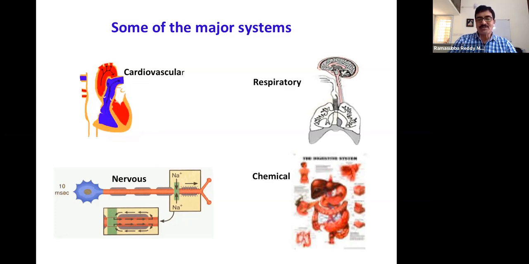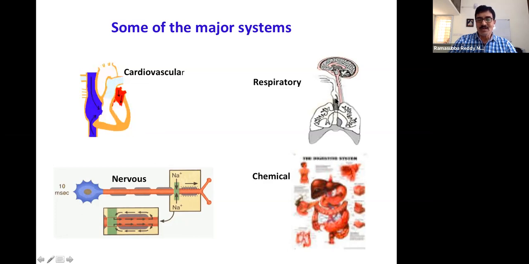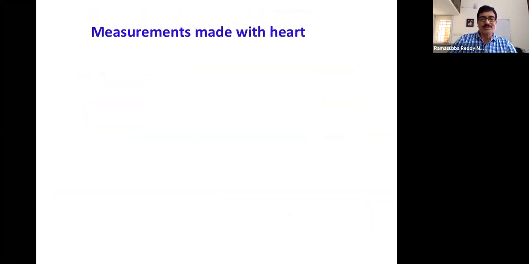Similarly, for the nervous system or respiratory system, there are ways to assess them, but we are not discussing much because of lack of time. After this, we can go on to the imaging modalities or imaging instruments, and how they bring in information about the body. These we will discuss in the afternoon. Now we'll go to the cardiovascular system.